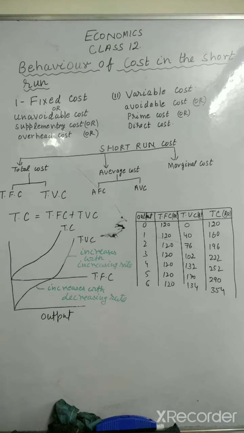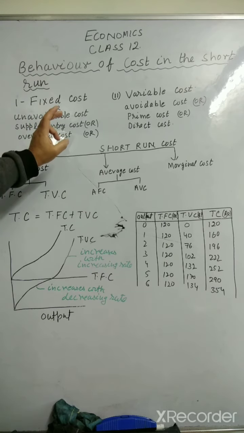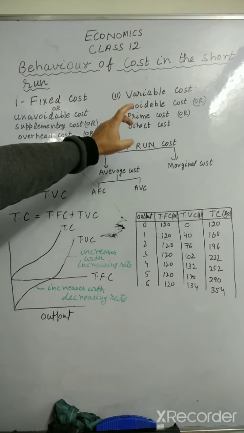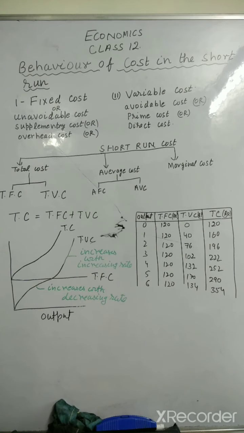Fixed cost is that cost which is incurred on fixed factors. So whatever expenditure you are doing on fixed factors, that is called fixed cost. And whatever cost is incurred on variable factors, that is called variable cost.